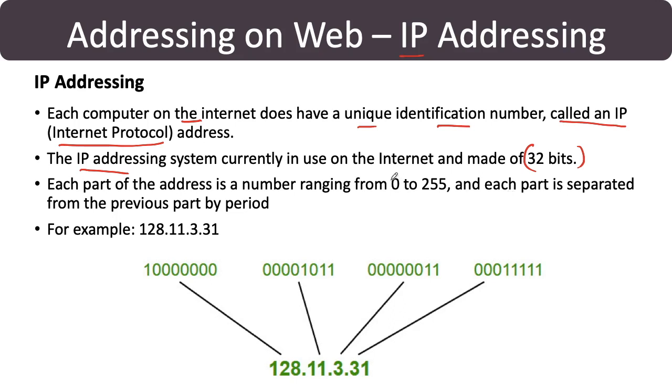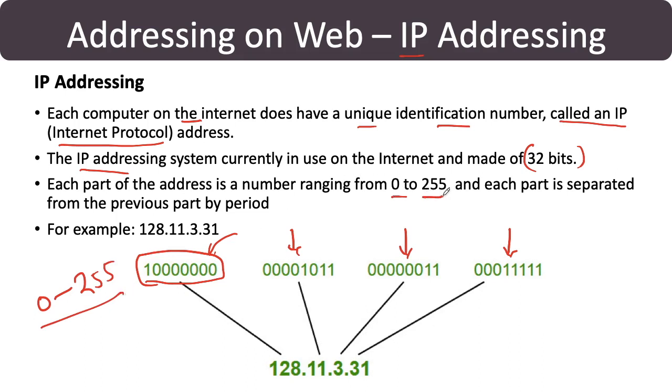These are normally created with 4 octets: octet 1, octet 2, octet 3 and octet 4, and every octet is made of 8 bits, which will have a minimum value of 0 and a maximum value of 255. So every octet has values from 0 to 255, and each part is separated from the previous part by a period or dot.